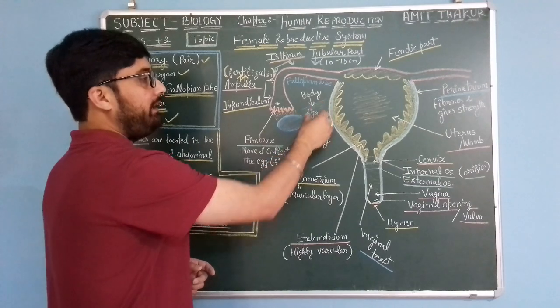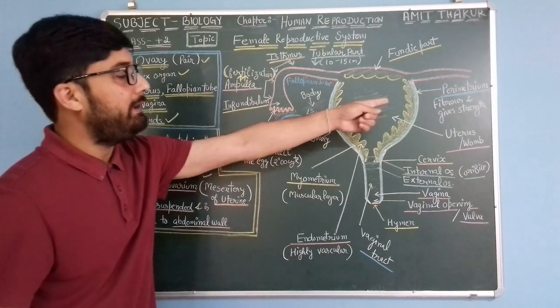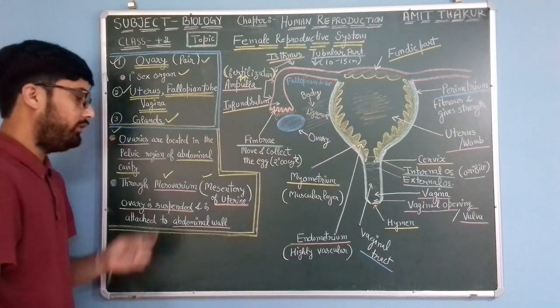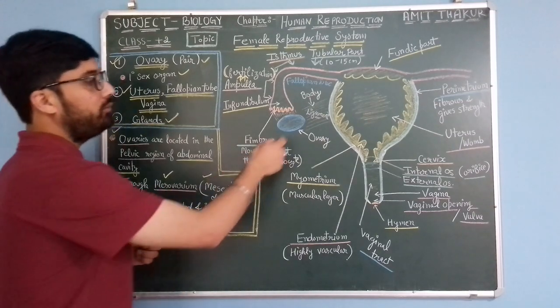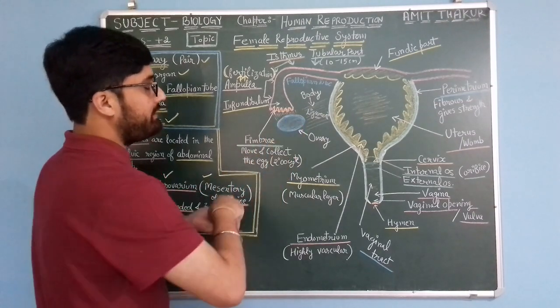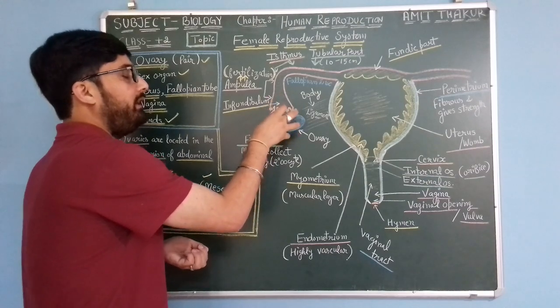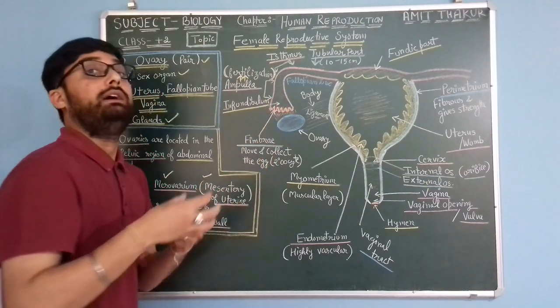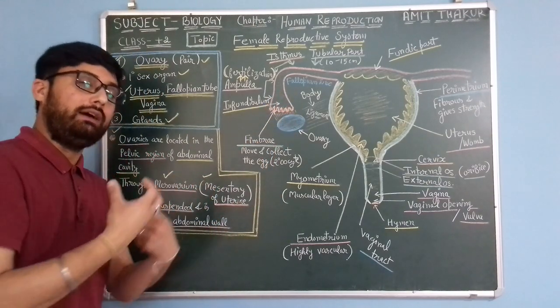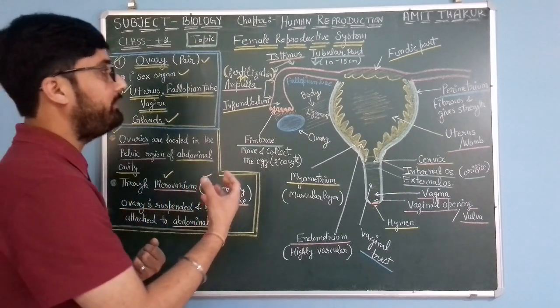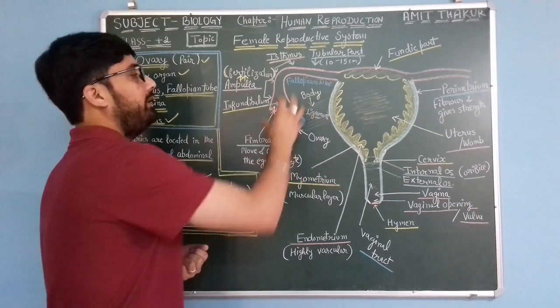The mesentery of the perimetrium layer, known as mesovarium, is how the ovary is attached, or you can say suspended freely, but somewhat attached to the female reproductive system in this pelvic region.